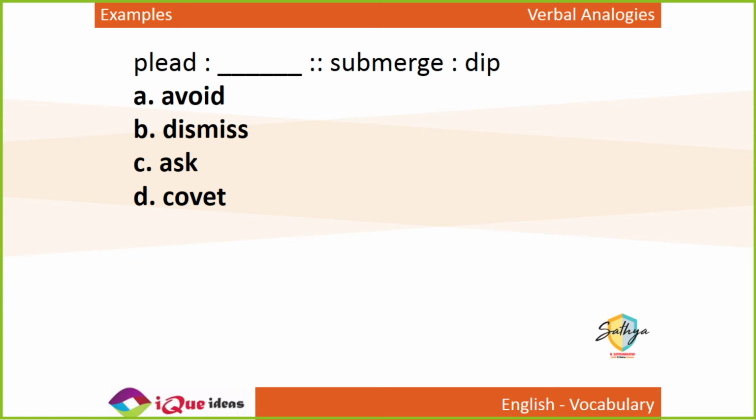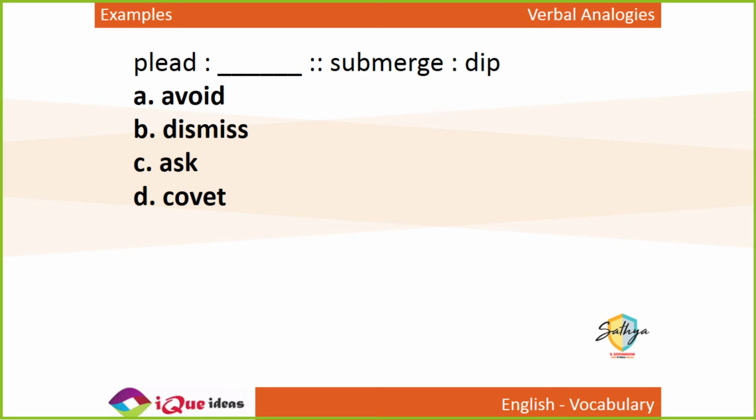Plead is to dash, as submerge is to dip. To put something into water is dip. To put something completely into water is submerge. To dip something completely is to submerge. So to do what completely is to plead? Plead means to beg. Covet means to set your eyes on something. I do not covet thy neighbor's wife is one of the commandments. To covet something means to desire something. To plead is to beg for something.